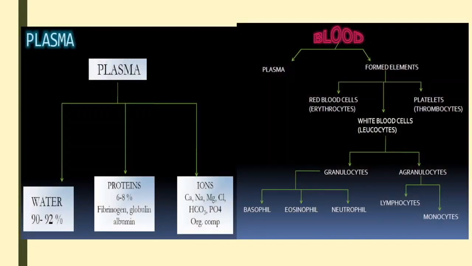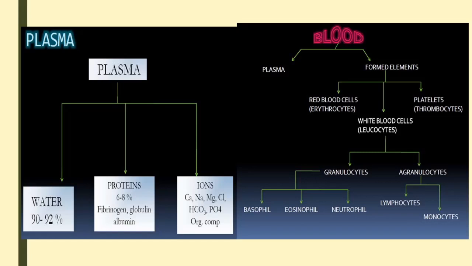So blood is a fluid connective tissue. A fluid part will be there, and at the same time, solid components also will be there. The fluid part of the blood is called plasma. Approximately 55% of the blood consists of plasma, and the remaining 45% consists of the blood corpuscles.